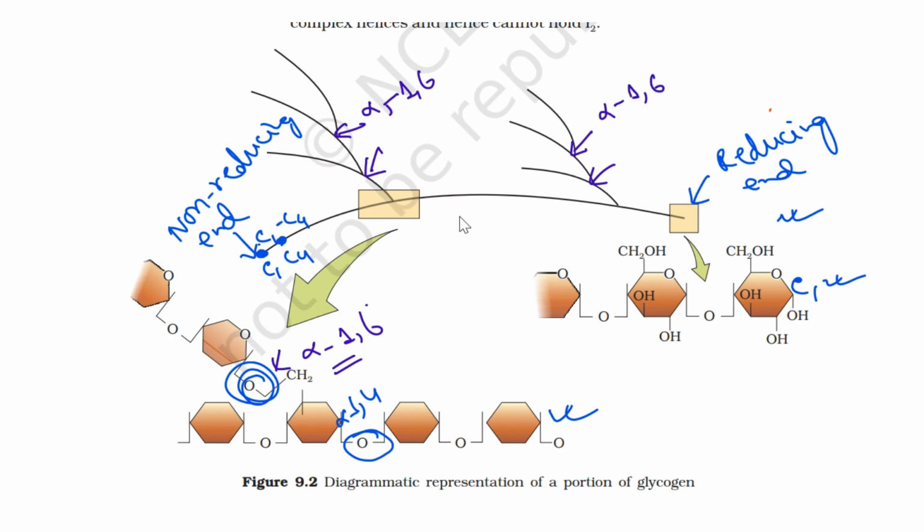But in this case, suppose these are monomers of glucose, monomers of glycogen. So these are glucose molecules. In between two glucose molecules, alpha 1,4 glycosidic linkage is present. So this is the diagrammatic representation of a portion of glycogen. A similar type of structure you will find in the case of the starch molecule.